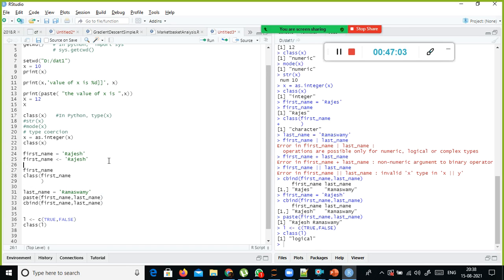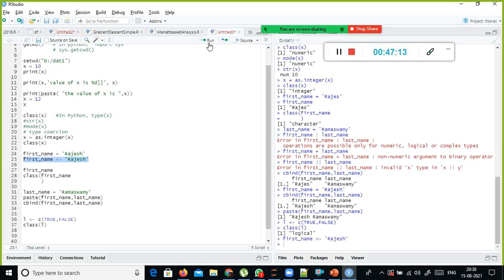So you must be wondering then what is the difference between this and this. Both of them serve the same purpose, but in some cases either this or this one will not work. I'll show you when this one will not work. But in most R programming, if you go to github.com, you will find a lot of scripts there. When you check any R programming, they would have used this one. R programmers would have used this one as an assignment operator. So this is the one you need to remember.